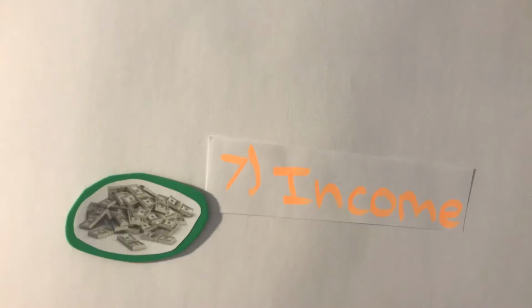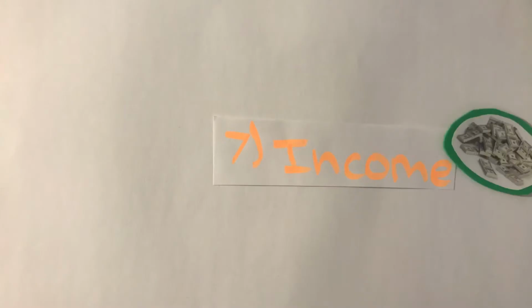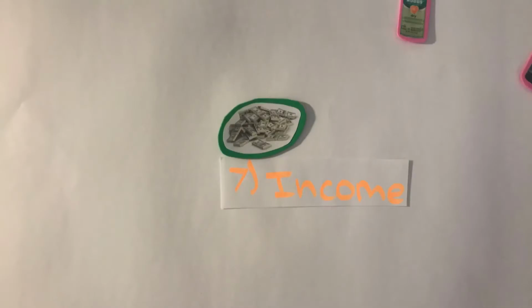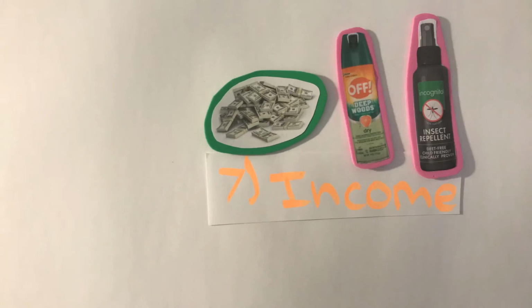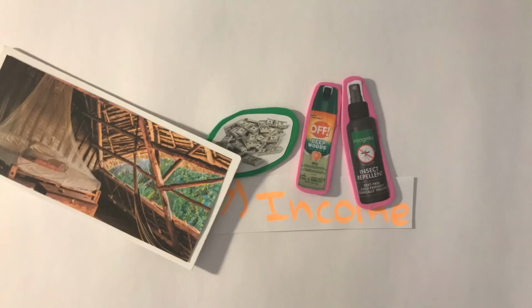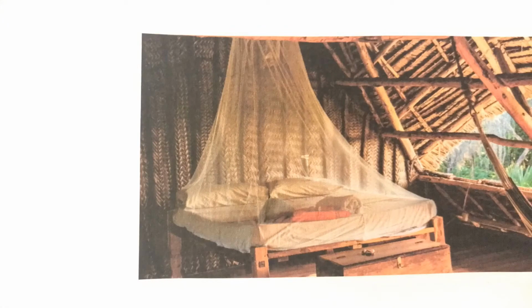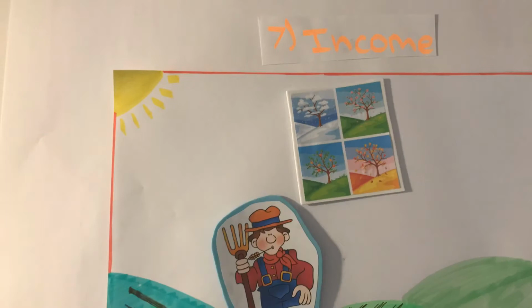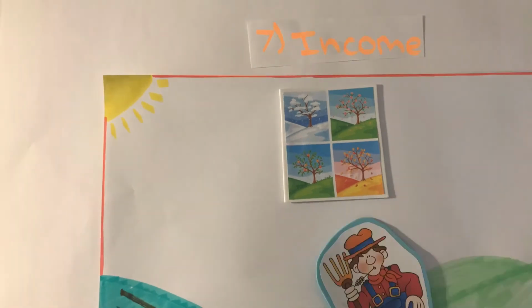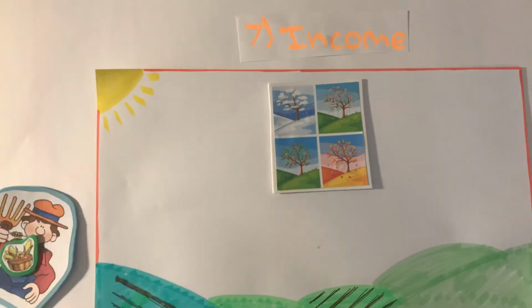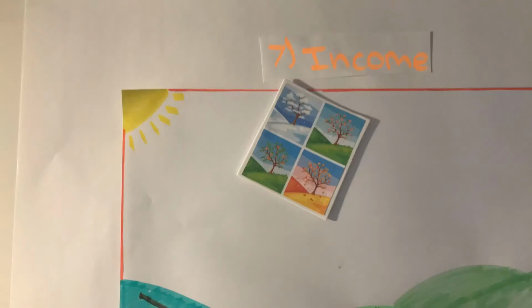Income. There is a very strong positive correlation between income and the use of prevention methods. As expected, those with higher incomes will spend more on mosquito repellents and insecticide-treated nets to reduce their risk of infection, while poorer farmers, who are already at the most risk, will not be able to afford these protection aids as they receive seasonal incomes at harvest time and therefore can't obtain these during peak malarial season.